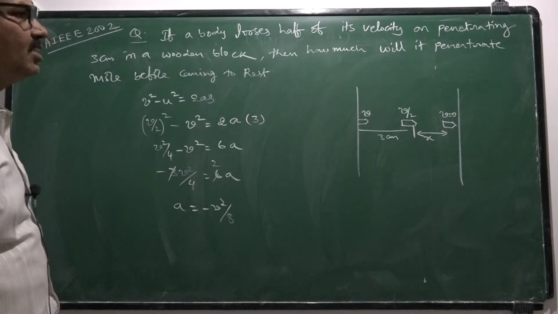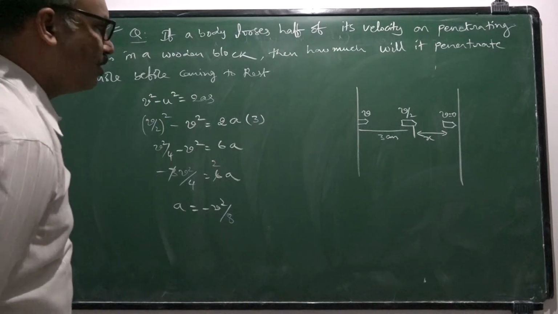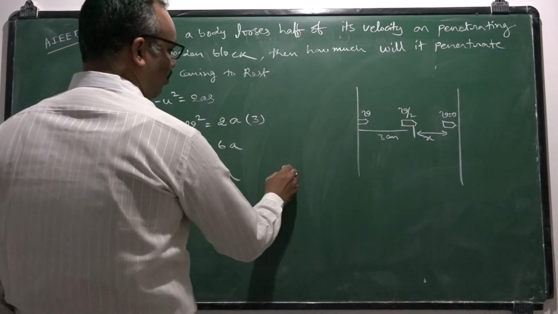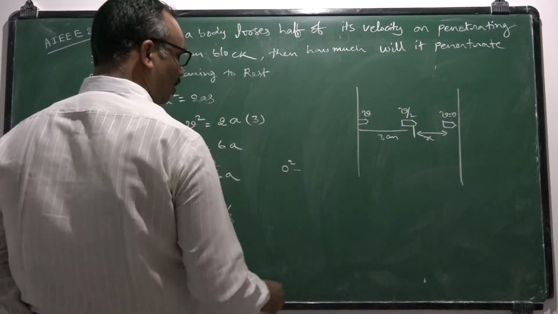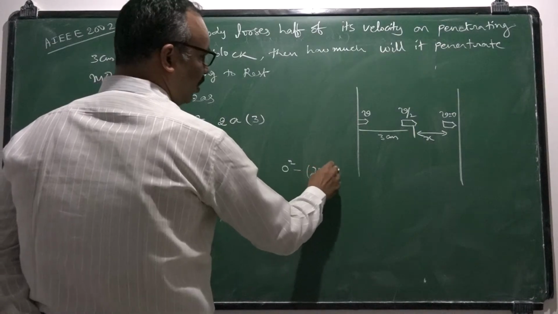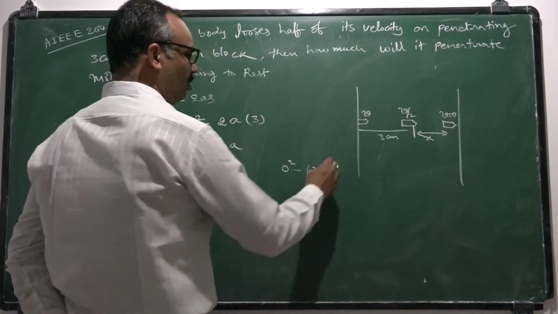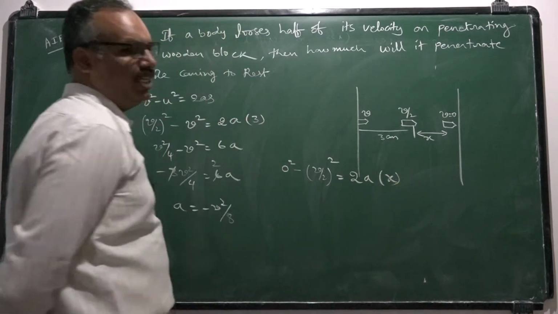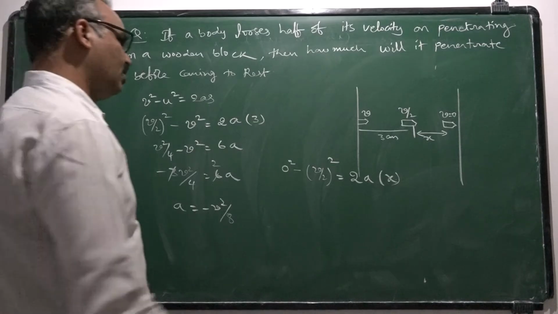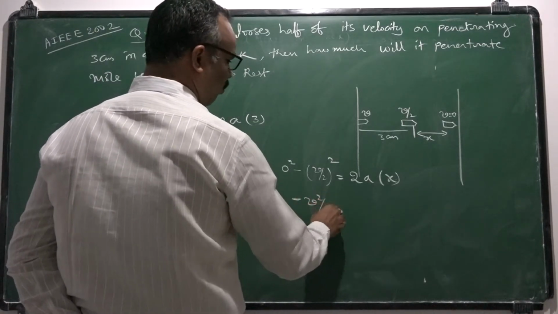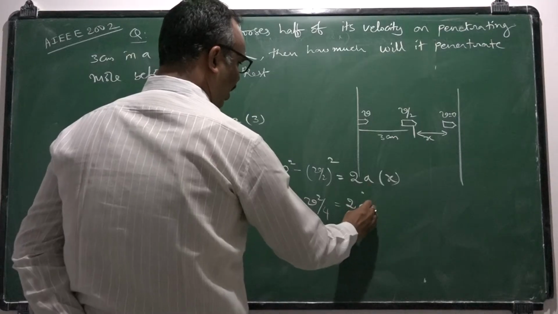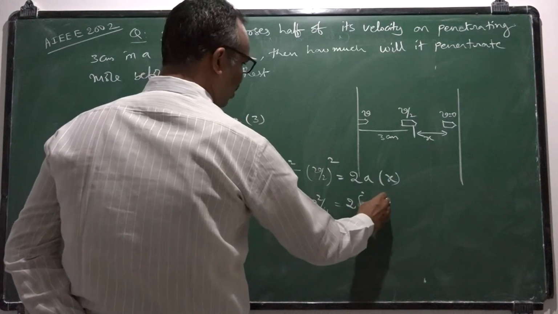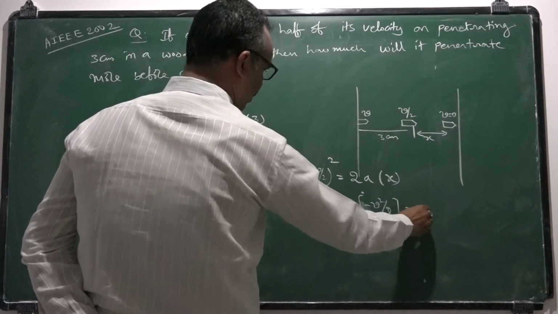Small block moving inside the bigger block. Now, again I may use the same equation. Final velocity should become 0. Initial velocity is v by 2. That means only this part of the journey I am taking. v square minus u square is equal to 2 into a into the displacement x. So it is minus v square by 4, that is equal to 2 into the a value we just calculated, minus v square by 8, into x.